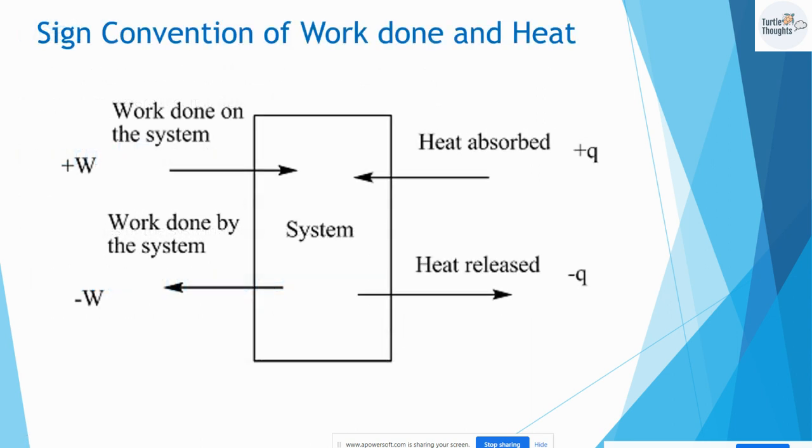We have sign conventions of work done and heat. If I consider a system and work is done on the system, then the sign is going to be positive. Similarly, if the work is done by the system, the work is taken as negative. Similarly, if heat is absorbed by the system, then Q is positive. If heat is released by the system, Q is taken as negative. These are the sign conventions for work done and heat.